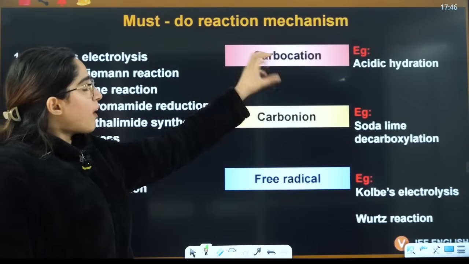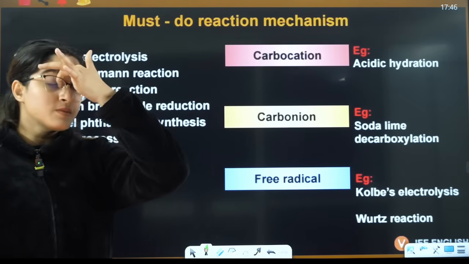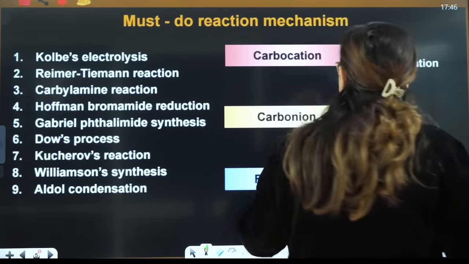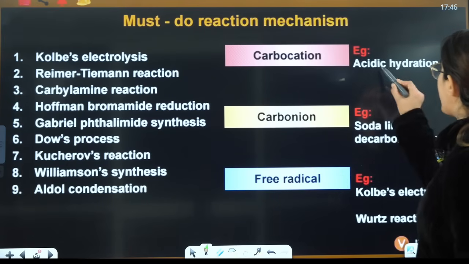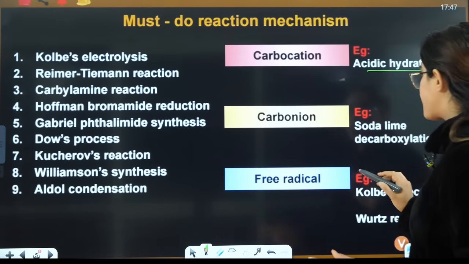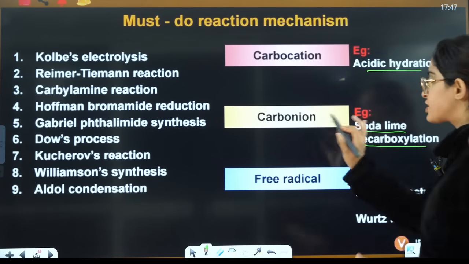Then, if I talk about, ma'am, other mechanisms, yes, you should know other mechanisms, but not full mechanisms. You should know that in acidic hydration, a carbocation is formed. In soda lime decarboxylation, a carbanion is formed.